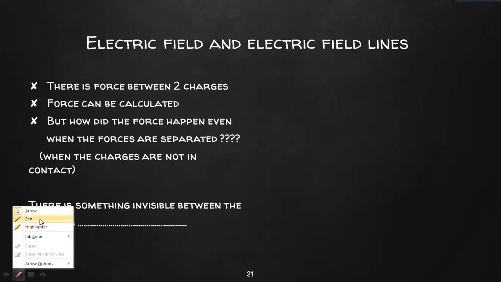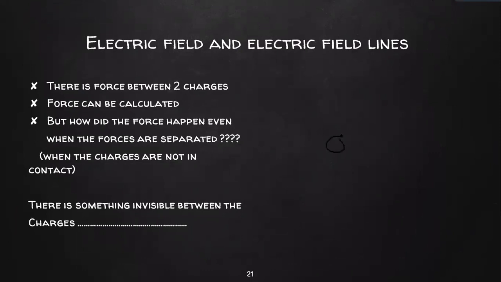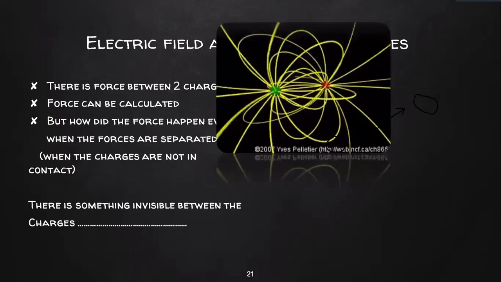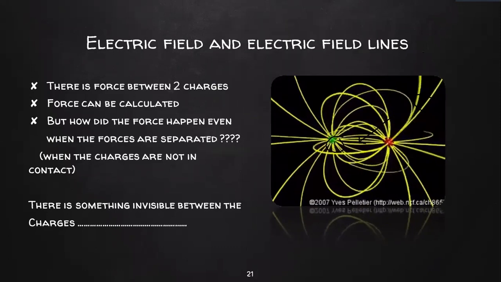I know that a force is nothing but a push or a pull. But there is no push or pull between them. There is so much space between them. Then how did this force happen? What is the invisible thing that is bringing them together, or the reason for this particular force?